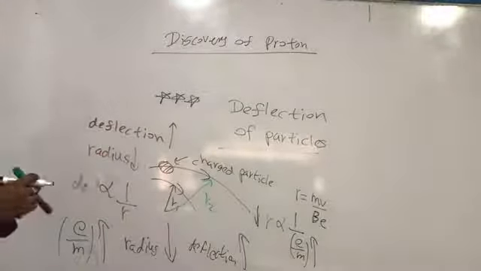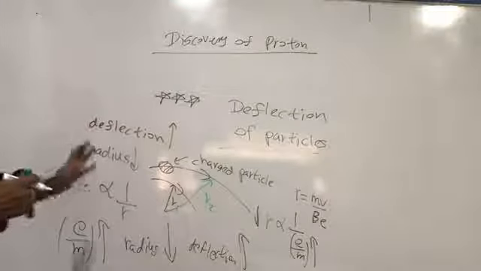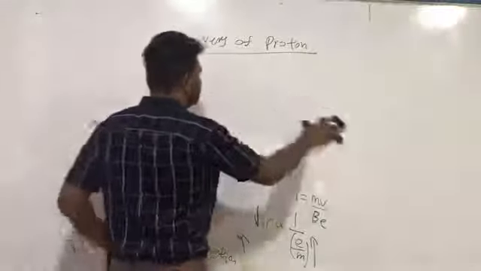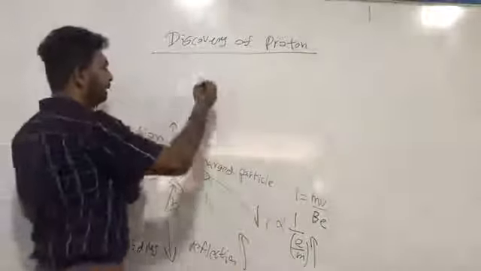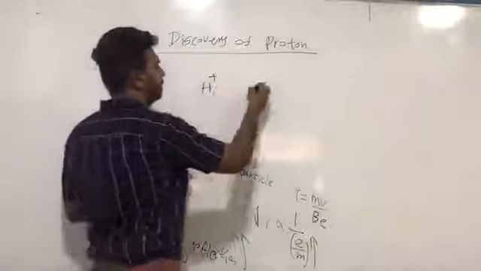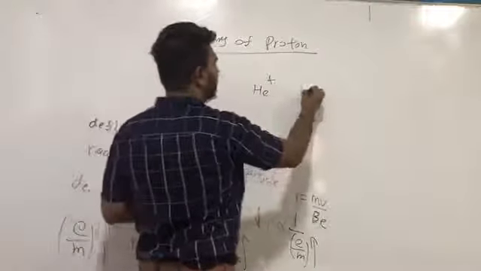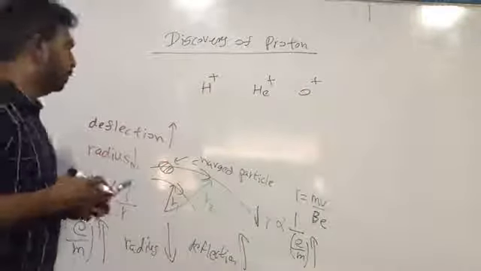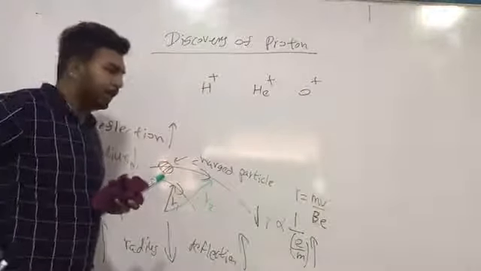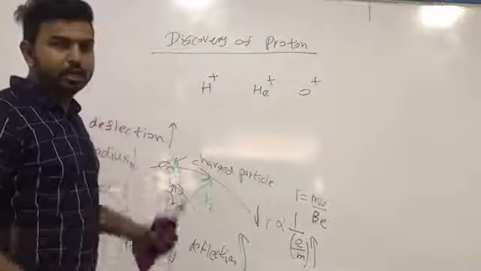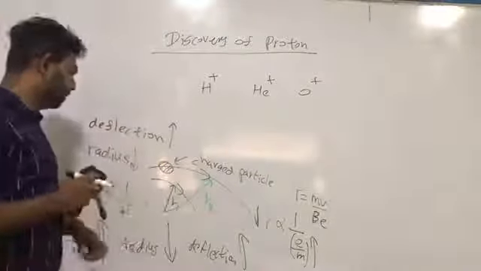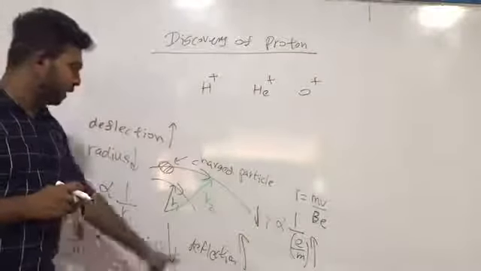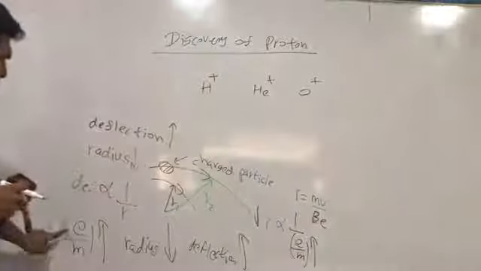So how can we apply this for a question? Let's assume there are 3 particles, H plus, helium plus, and oxygen plus. Then we need to find the radius or the ascending order of the deflection. Let's assume we need to find the deflection. If we need to find the deflection, deflection increases with the E over M.